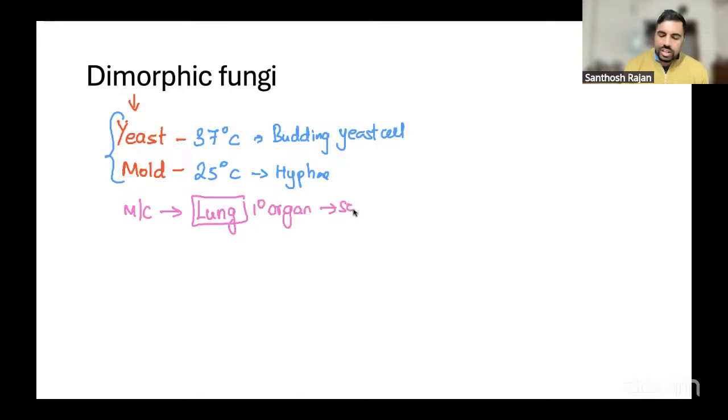If it becomes severe, it will disseminate all over the body and cause different infections. It can affect any organ, kidney, liver, heart, anywhere. This is the common clinical feature for all the dimorphic fungi.